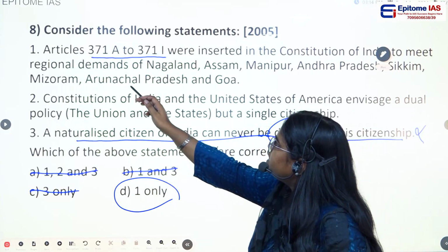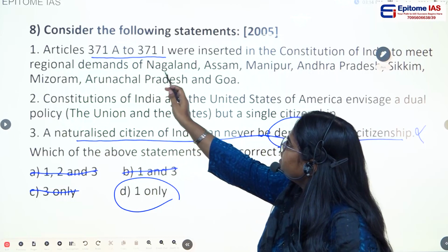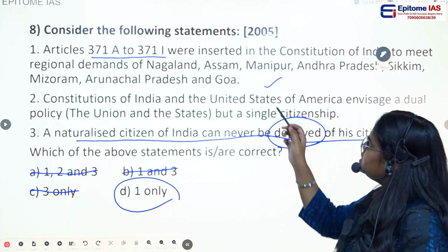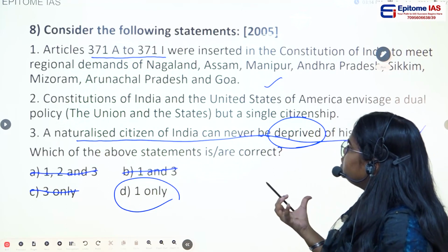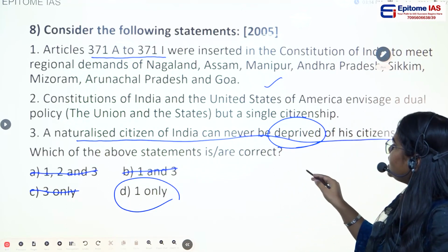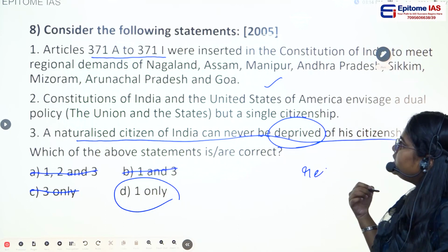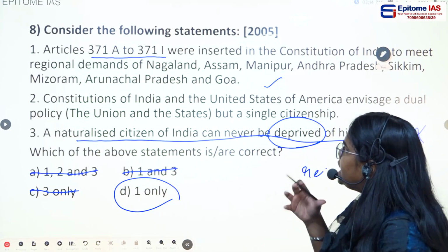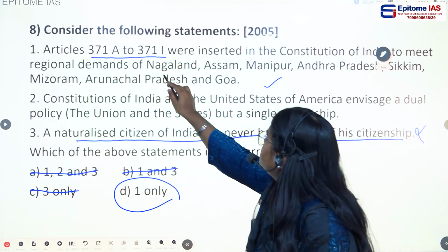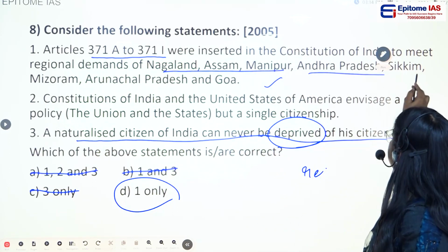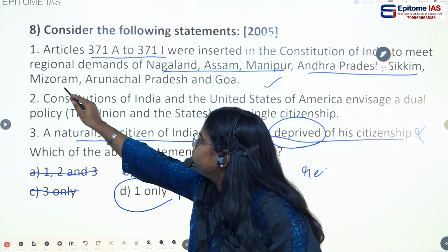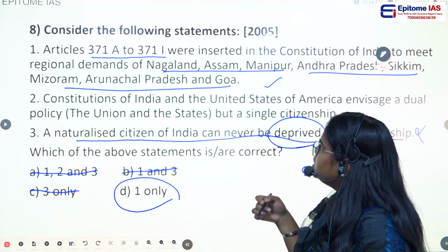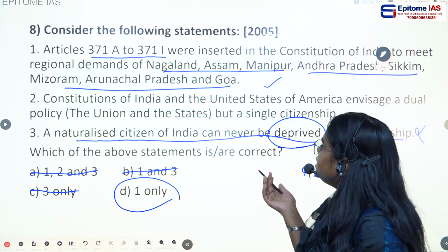So the first statement is Article 371A to 371I. Yes, this is correct. These are some special provisions given to some states because they have some regional disparity. They need some special attention. So these states have been given these special provisions under the Constitution, and it was not given in the original Constitution. It was given step by step with different amendments.